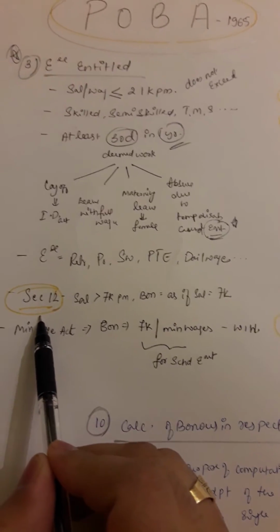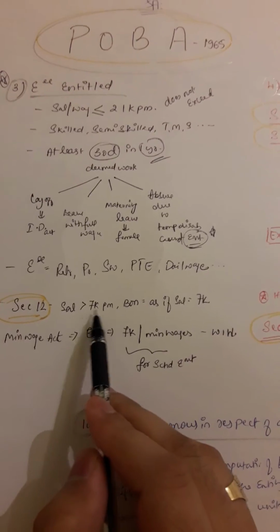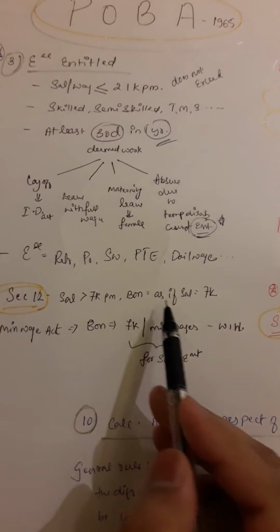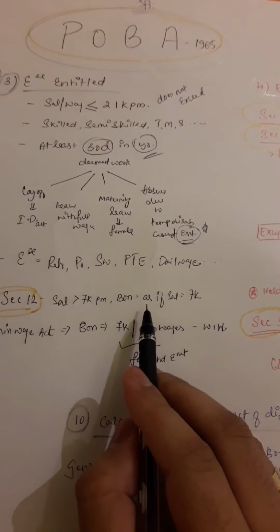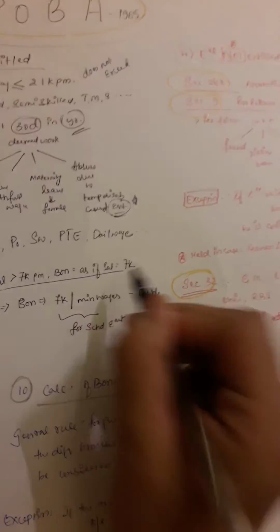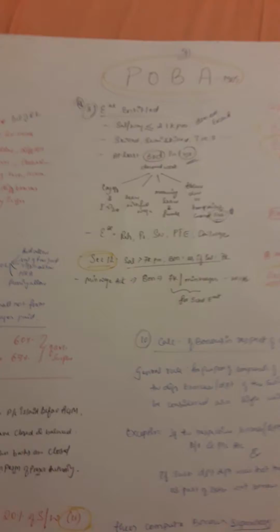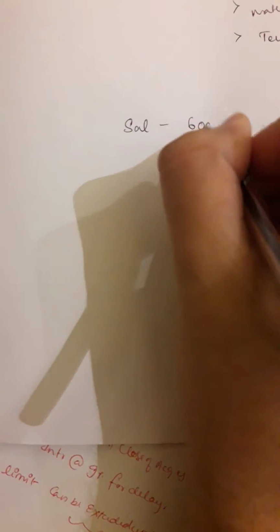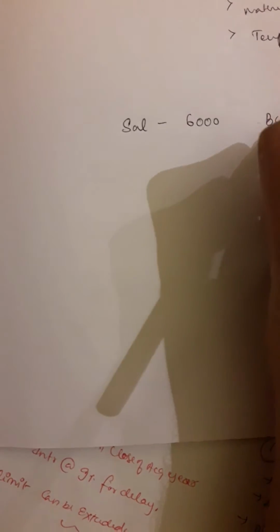Section 12 tells about salaries. If it exceeds 7,000 per month, bonus is calculated as if his salary was 7,000. We need to know, if the salary exceeds 7,000 per month, bonus is calculated as if his salary was 7,000 per month. Wait, I'll just write that and show it to you. See, let us think his salary is 6,000 rupees. Then his bonus would be 6,000 rupees.